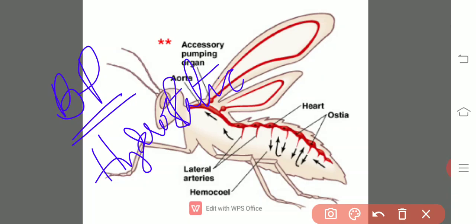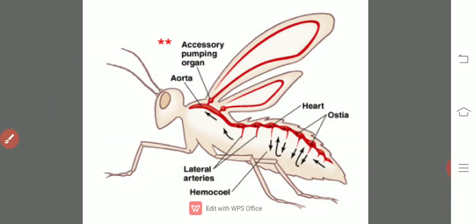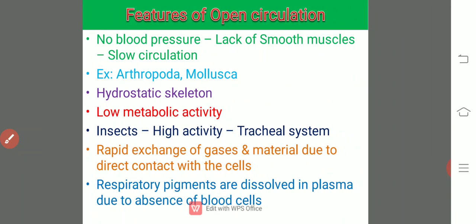So, if you observe the specialities of the open circulatory system, due to the absence of smooth muscles, there is less velocity of the blood and less BP.